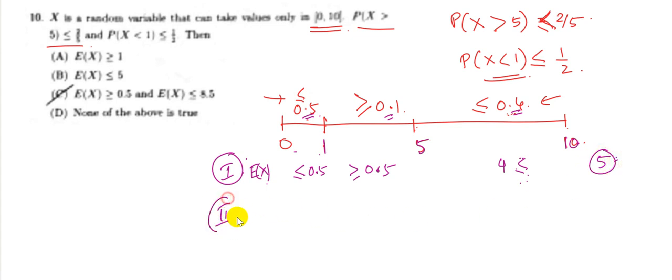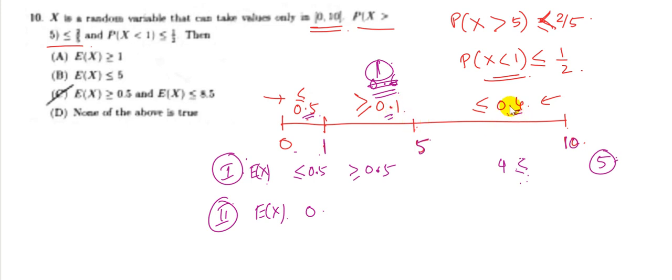Next is when the probability of the first region is minimum, which means it can be 0. So then the value of expectation here would be 0. Here it can be maximum of 0.6, so it can go from 0.1 to, sorry, it can go to 1.